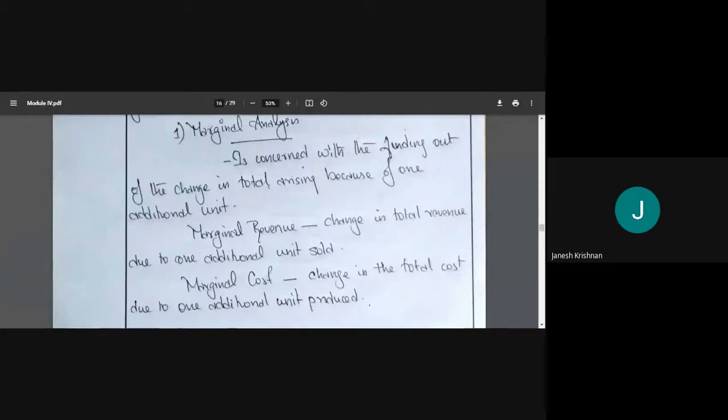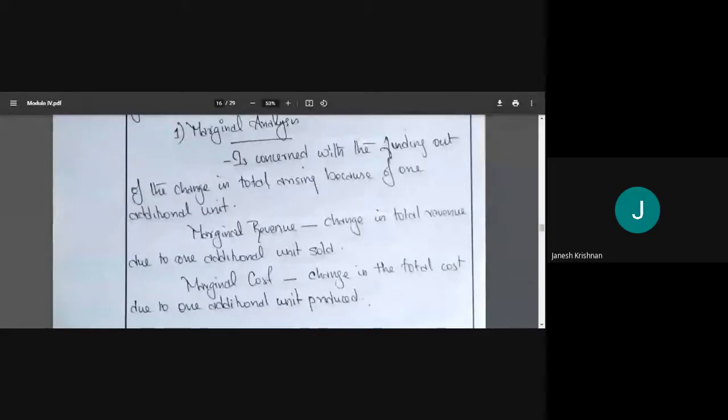We have two new terms, that is marginal revenue and marginal cost. Marginal revenue means the change in total revenue due to one additional unit sold. Because we are selling one more, what will happen to our revenue, our income? Usually we sell n. What will happen if we sell n plus 1? What is the amount which we will get?